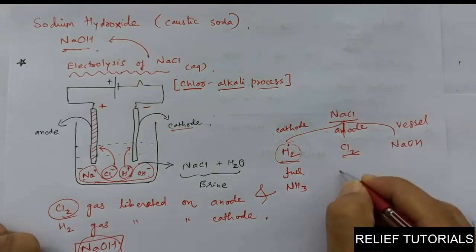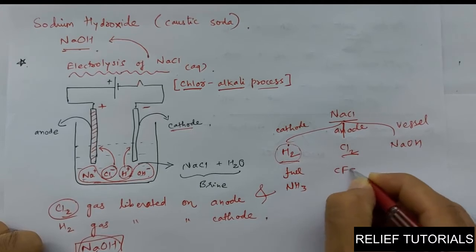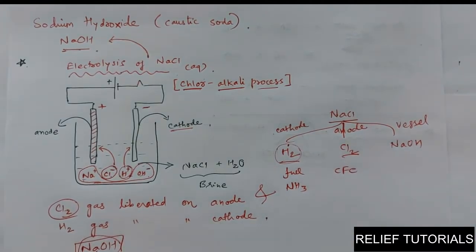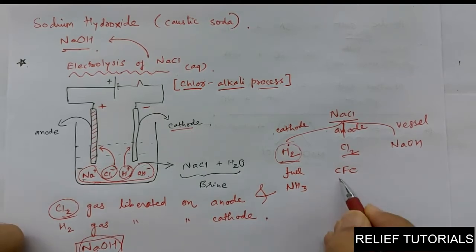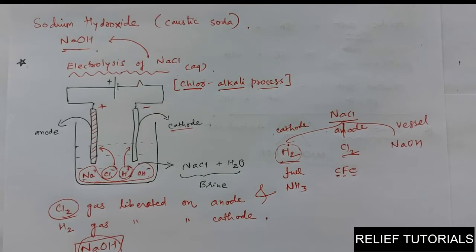If you remember CFC, CFC means chlorofluorocarbon. This is used in the electronic industries and also in refrigerator preparations. Chloro means chlorine gas there. Pesticides and insecticides are also prepared with the help of chlorine. So chlorine is also one of the important products.